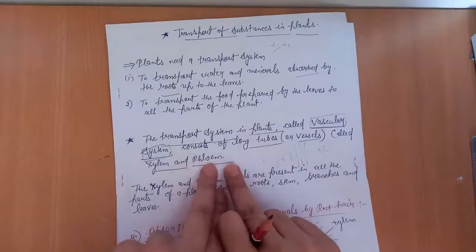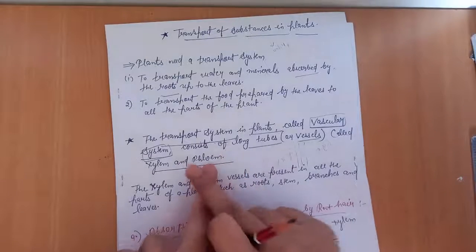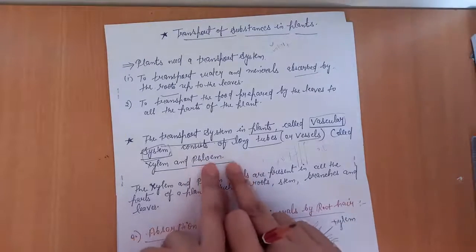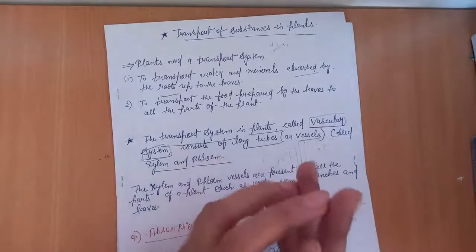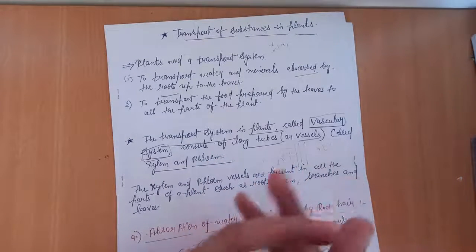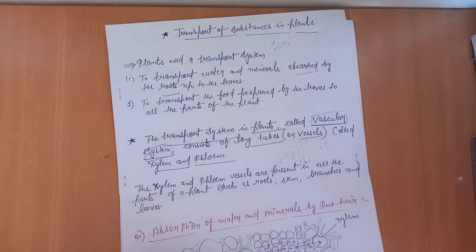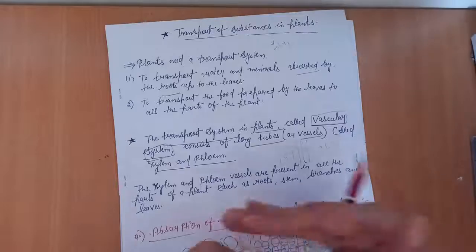Xylem and phloem are called vessels, xylem vessels and phloem vessels, and also called xylem tissue and phloem tissue. So the vascular system is made up of xylem and phloem tissue. I hope you have understood till this point.